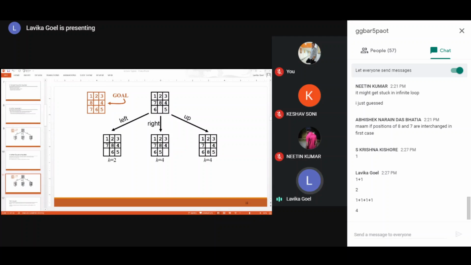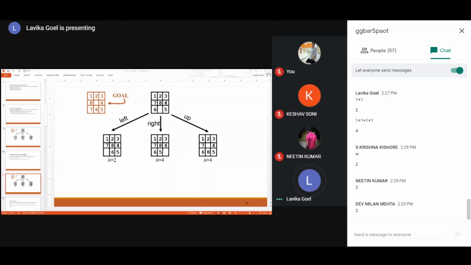How come? Just see here, 1, 2, 3 you leave because they are already at the correct positions. 7 is one tile away from the correct position, so plus 1 for 7. Then the empty tile you leave, and 4 is at the correct position, so leave it. Then come to 6. 6 is one tile away from its correct position, so plus 1 for 6. Now you come to 8. How many tiles away from the correct position is 8? Can anybody tell me? 2 tiles away? Okay, yeah, good.